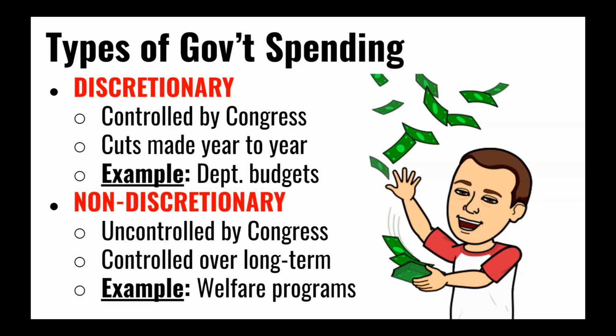Non-discretionary spending is out of government's control. They control it insofar as they can decide whether to keep the program or not, I suppose. But the reality is that we're talking about things like welfare programs. Congress has no idea how much they're going to spend from year to year on these programs because they don't know how many people are going to qualify from year to year. So the non-discretionary end of the budget is in many regards out of their control, other than they can set what the benefits are going to be at the beginning of the year, but after that, the total spending is whatever it's going to be, depending on who qualifies and who doesn't.